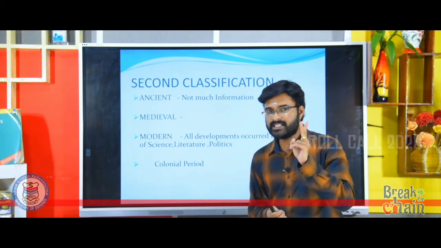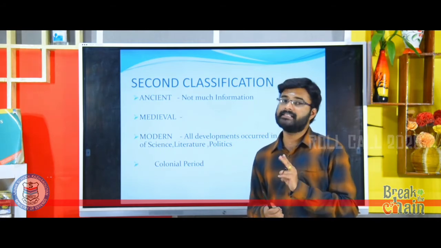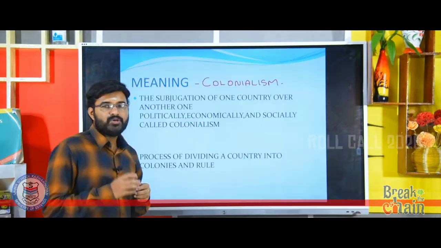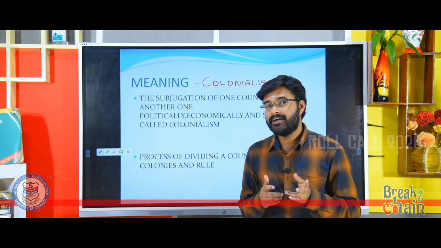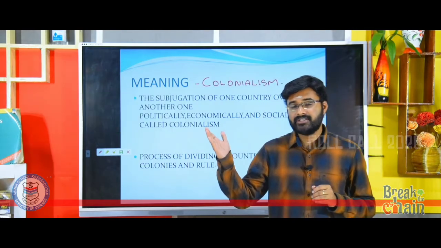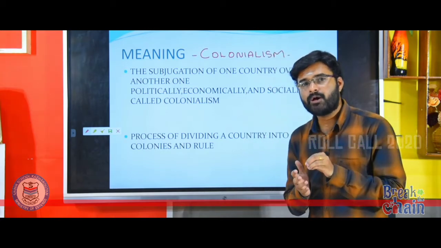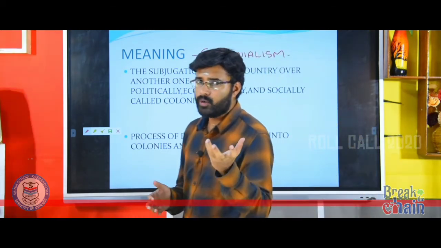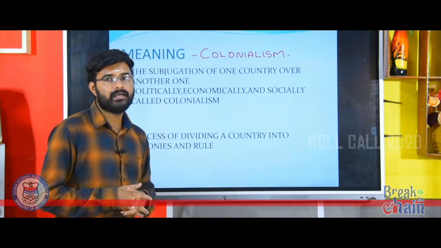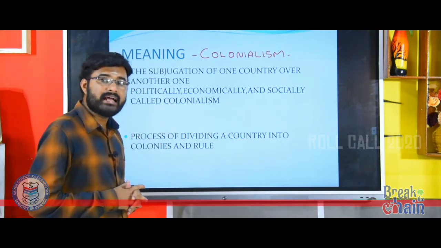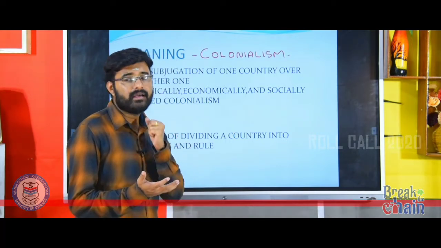So we studied two classifications: James Mill's classification, then the second classification. So children, as per the second classification, history can be divided into three: ancient, medieval and modern, and modern is better known as the colonial period. Then what do you mean by colonialism? What do you mean by the term colonial? We discussed this before as well, but it is also mentioned in the syllabus in this chapter.